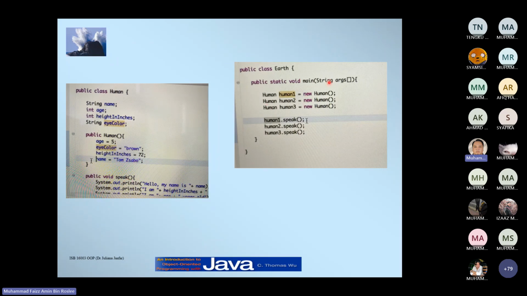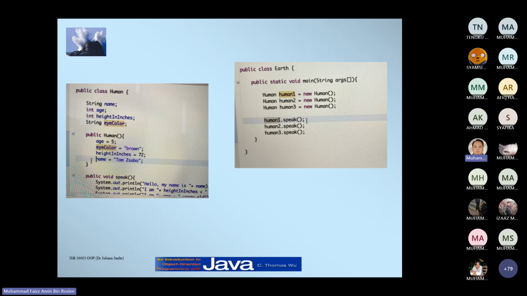Notice in this main method, there's no speak method, no speak method or any other method defined in this class. But you can call the speak method that comes from the other class, Human. Notice over here, it has public void speak, right?